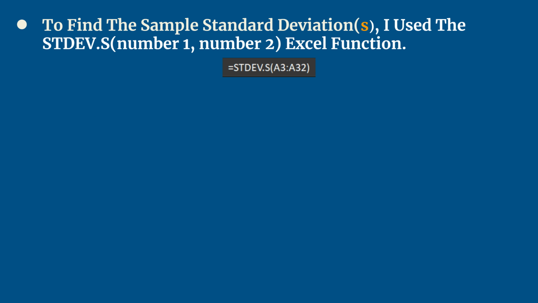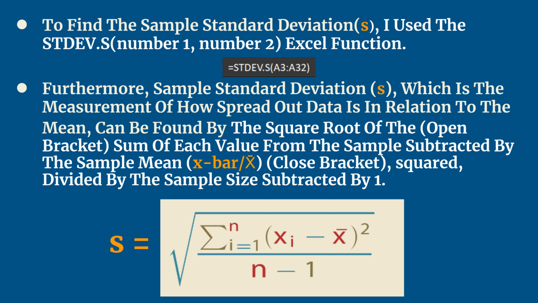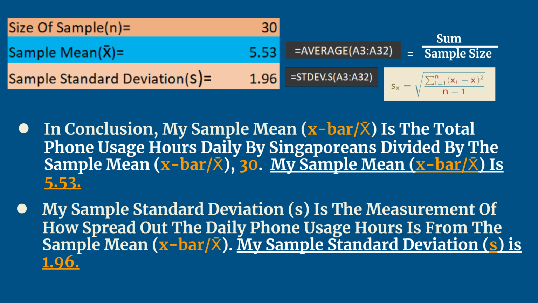To find my sample standard deviation s, I used the standard deviation Excel function. Standard deviation is the measurement of how spread out data is in relation to the mean. To calculate sample standard deviation s, the formula is to square root the open bracket sum of each value from the sample subtracted by the sample mean x bar closing bracket squared divided by the sample size subtracted by 1. In conclusion, my sample mean is 5.53 hours and the sample standard deviation s is 1.96 hours.